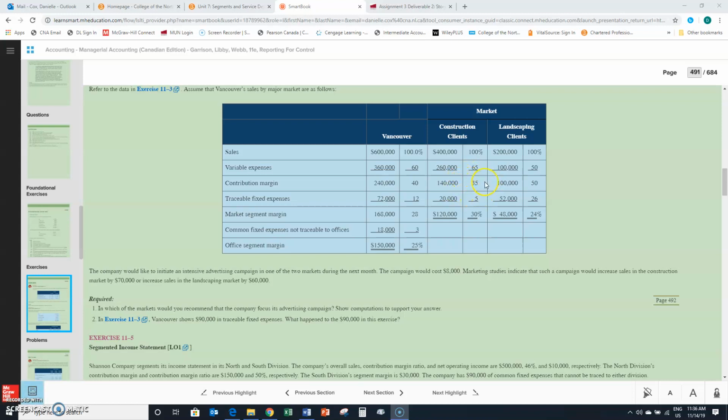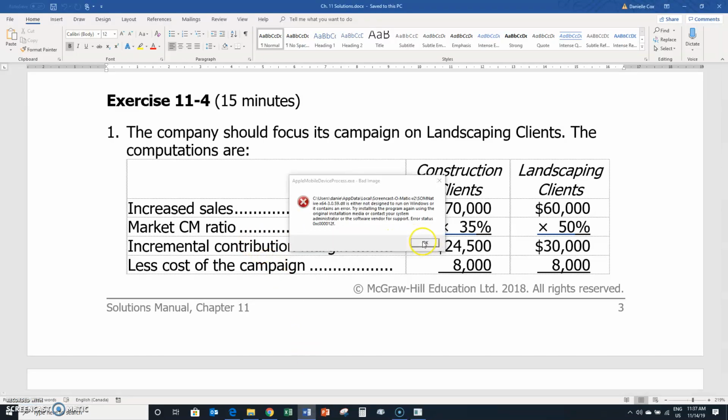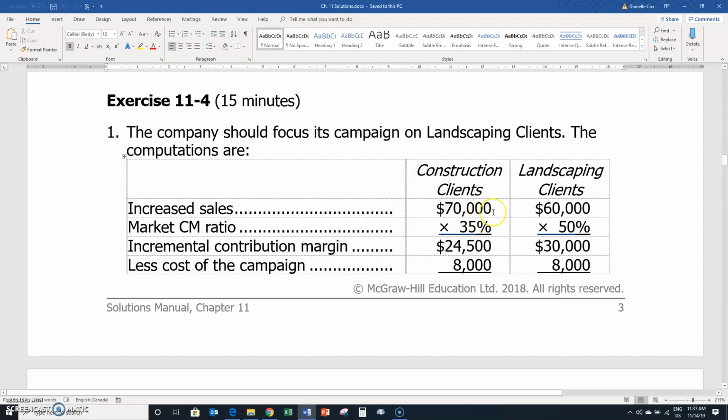Contribution margin for construction is 35%. Contribution margin for landscaping clients is 50%. So we're going to increase sales, or predicted to increase sales at least, by $70,000 for construction and $60,000 for landscaping. We multiply that by the contribution margin, because as sales increase, so will the variable expenses, so the contribution margin should remain the same. So that means we'll have an increased contribution margin of $24,500 for construction clients or $30,000 for our landscaping clients.